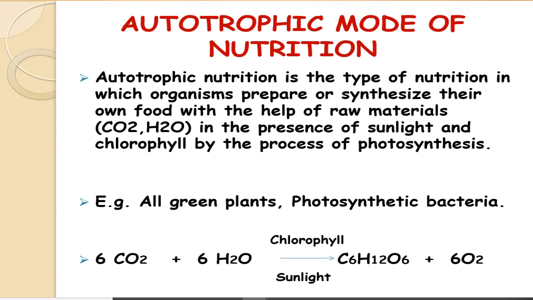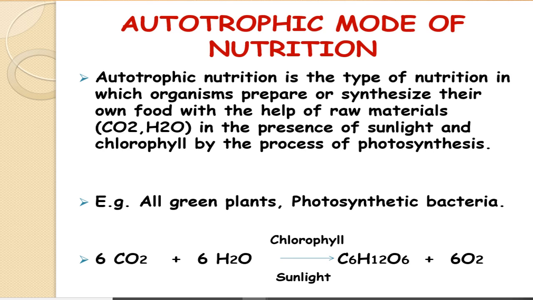Now let's talk one by one about all the modes of nutrition. First is autotrophic nutrition. Autotrophic nutrition is a nutrition in which the organism makes its own food, right? For example, the green plant and some green bacteria having chlorophyll. The main characteristic is the presence of chlorophyll, which enables the organism, the green bacteria or the green plant, to perform the process of photosynthesis, due to which the food can be made by themselves. You can see the reaction, right?